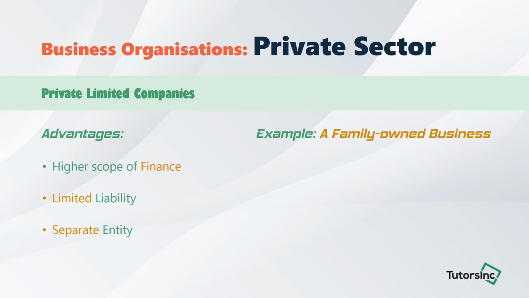Next, we have a very important advantage of private limited companies. Considering the example of a family-owned business, the owners have strong control over their company. They can monitor the sale of shares and ensure that they have full control of the business. After that comes another crucial benefit of being a private limited company. The companies are legally sound.